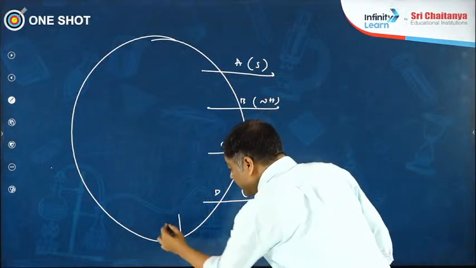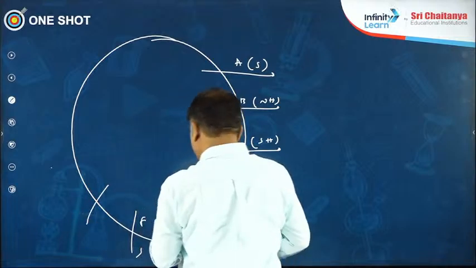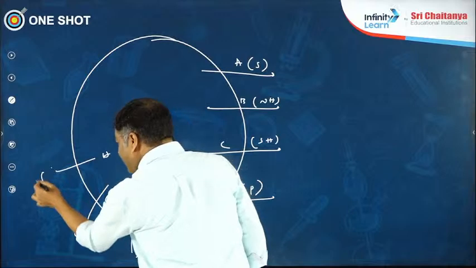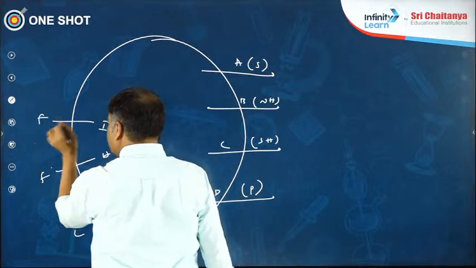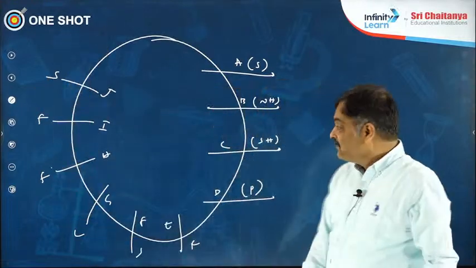Then E, root. F, stem. What is after F? G. All right, leaf. H, flower. Then I, fruit. J, seed. I forgot the alphabets. All right.